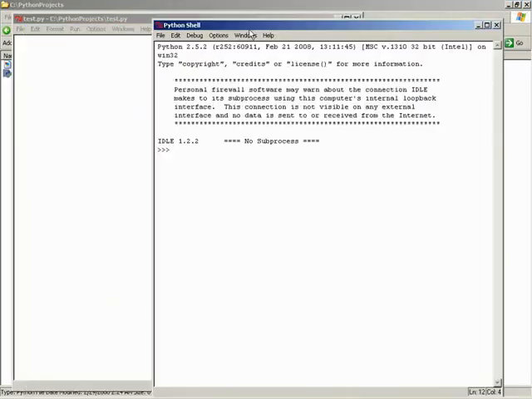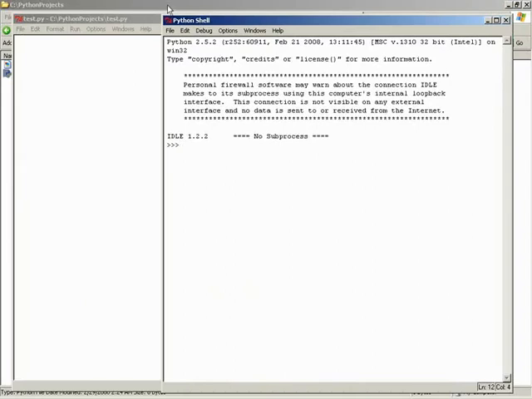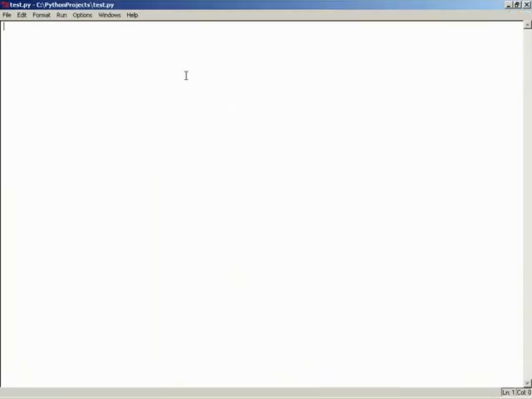Now, upon loading that, we get two windows. We get a Python shell, which is very similar to what we saw when we ran Python manually from the command prompt. We can see the same thing at the start and the same style of prompt down here. So if we were to do any type of printing from within our scripts, we'd see this in a Python shell window here instead of in the actual Windows command shell.